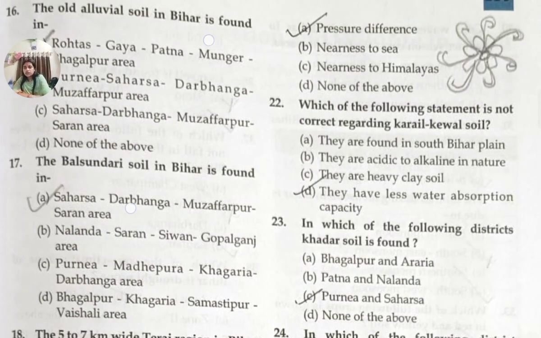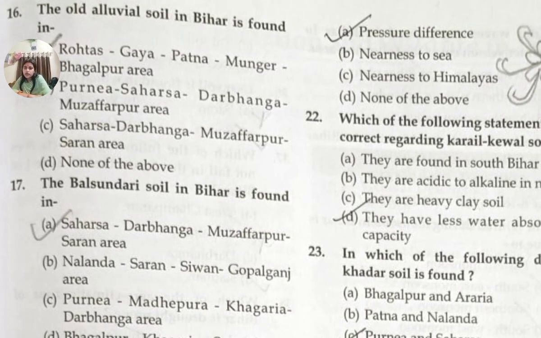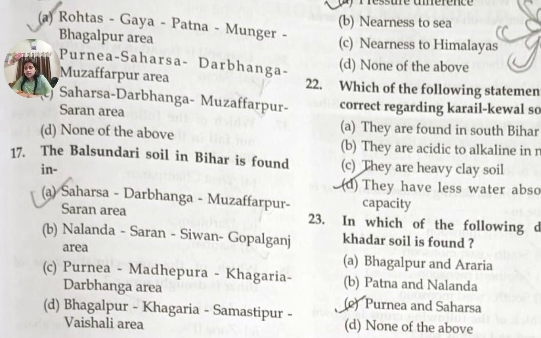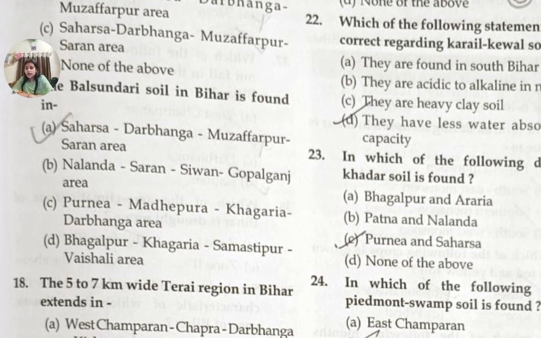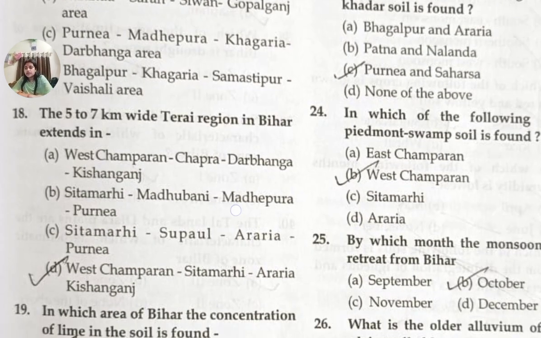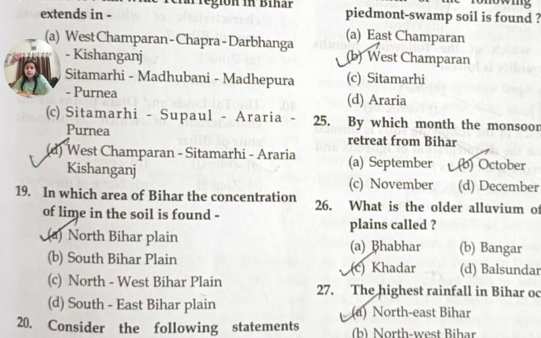Now let's move to question number 16. The old alluvial soil in Bihar is found in Rohtas, Gaya, Patna, Munger, Bhagalpur area. Next question is question number 17. The Bal Sundari soil in Bihar is found in Saharsa. Option A will be the answer, Saharsa, Darbhanga, Muzaffarpur, Saran area. Question number 18 is, the 5 to 7 kilometer wide Tarai region in Bihar extends in, option D will be the answer, West Champaran, Sitamarhi, Araria, Kishanganj.